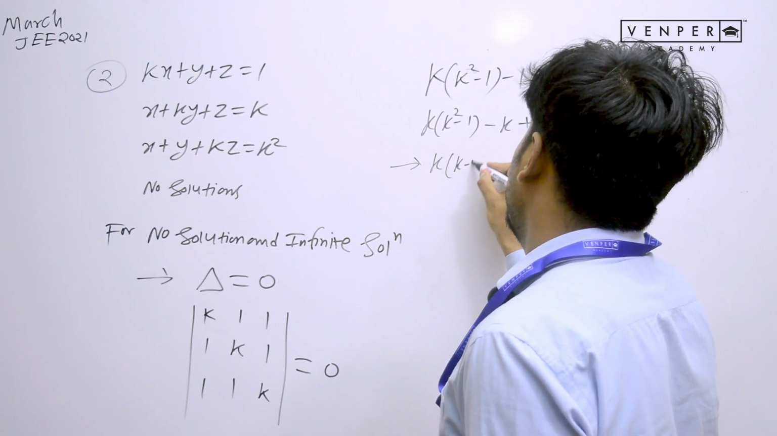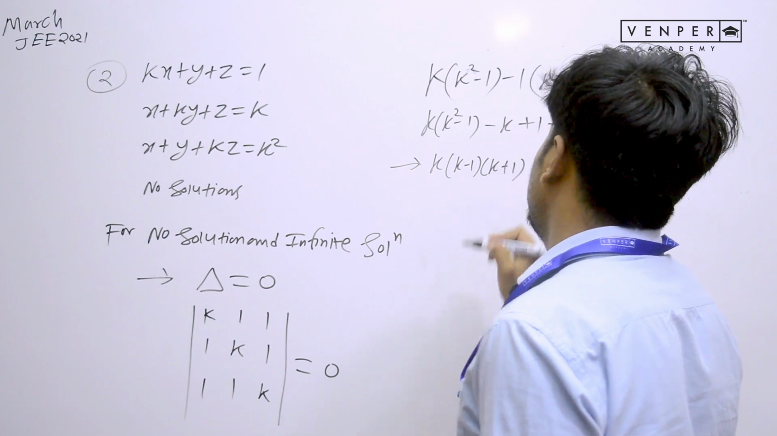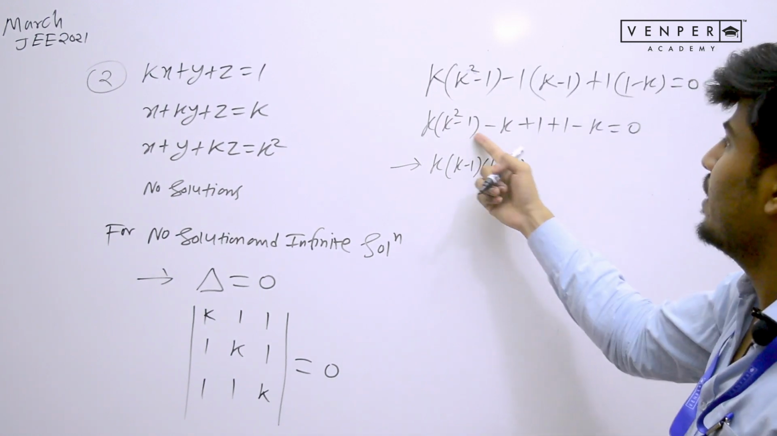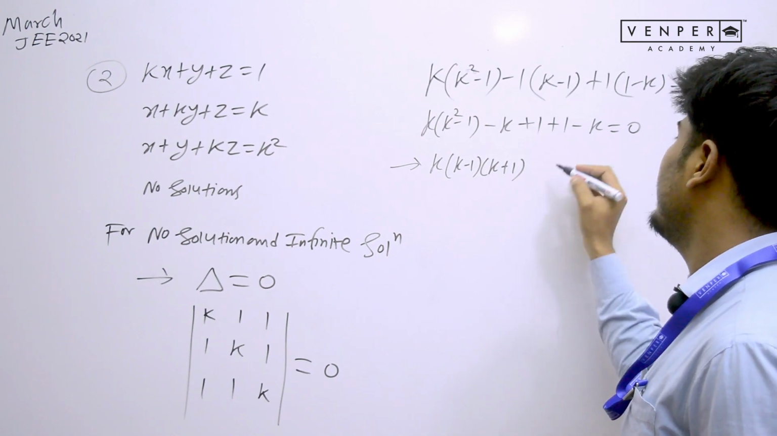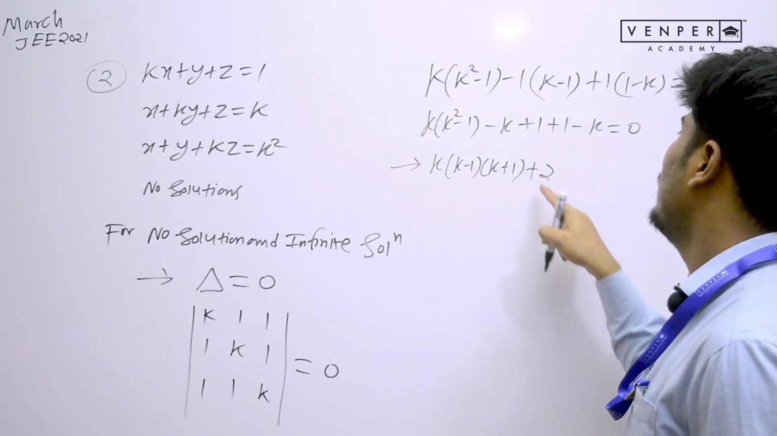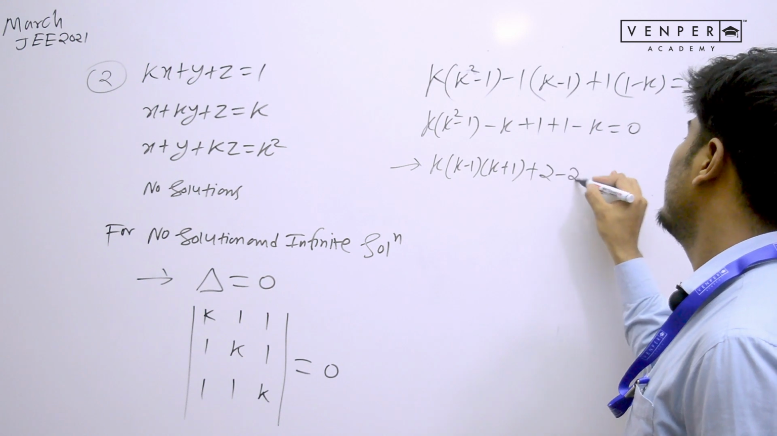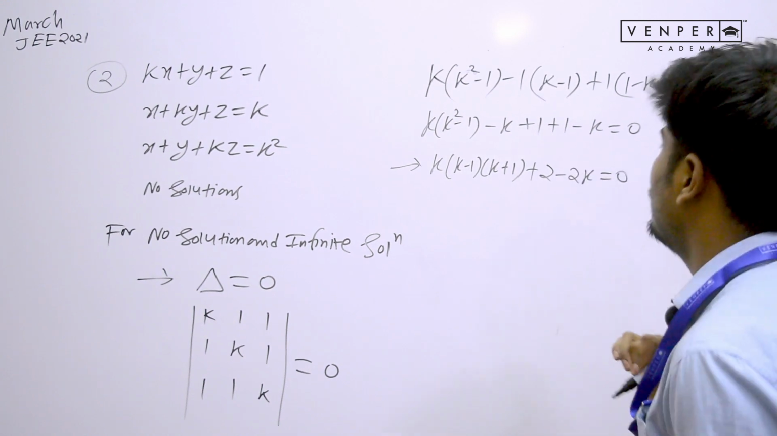k into k squared minus 1: I will write it as k minus 1 into k plus 1. I have applied the a squared minus b squared formula, which can be written as a plus b times a minus b. That is what I have done. And I have 1 plus 1, 2, minus 2k, equals 0, so 2 minus 2k.